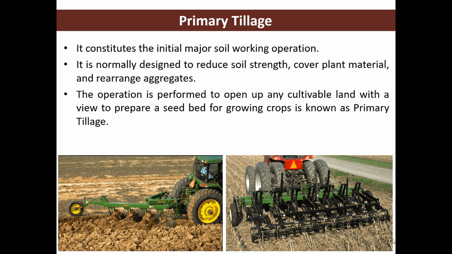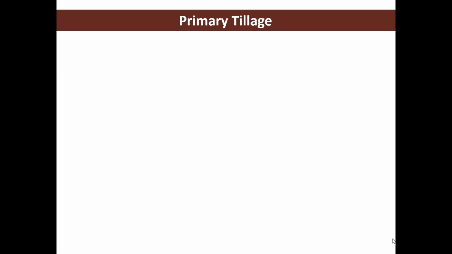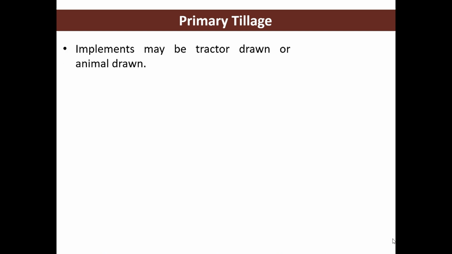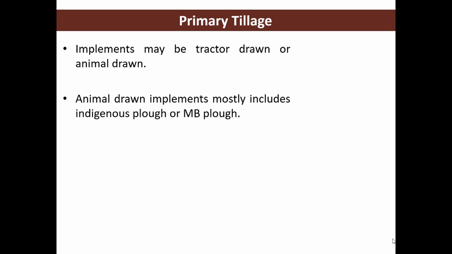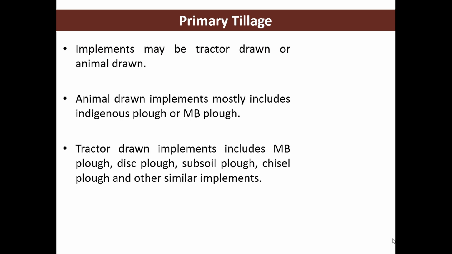The operation is performed to open up any cultivable land with a view to prepare a seed bed for growing crops, which is known as primary tillage. Implements may be tractor drawn or animal drawn. Animal drawn implements mostly include the indigenous plow or MB plow.